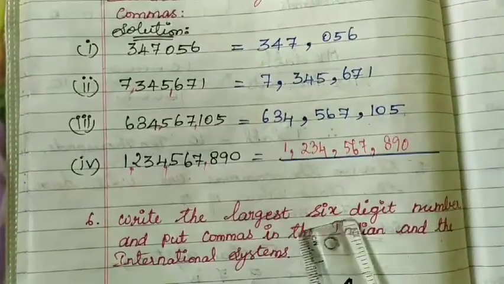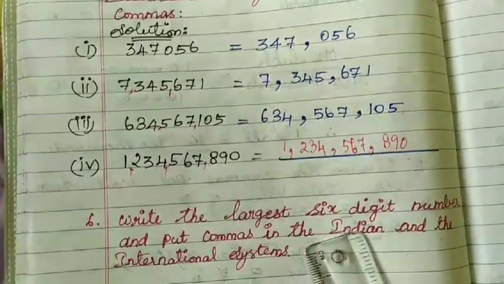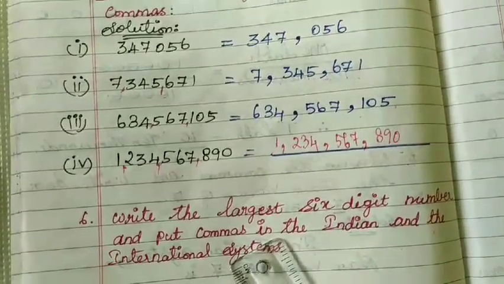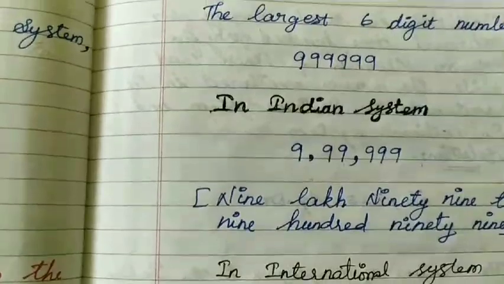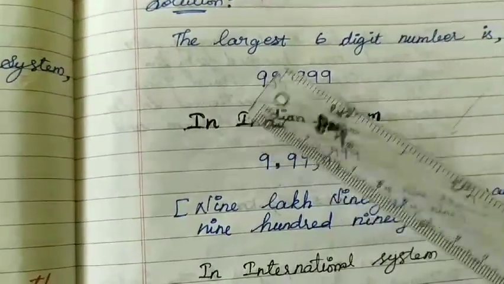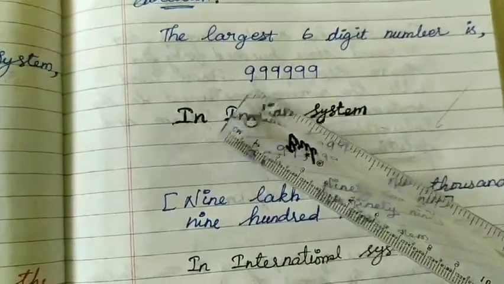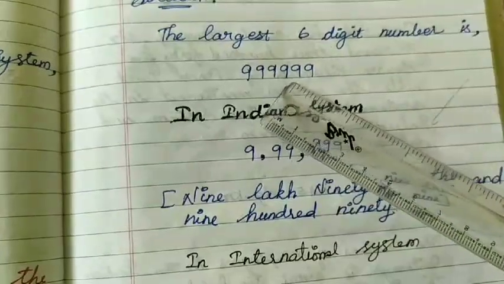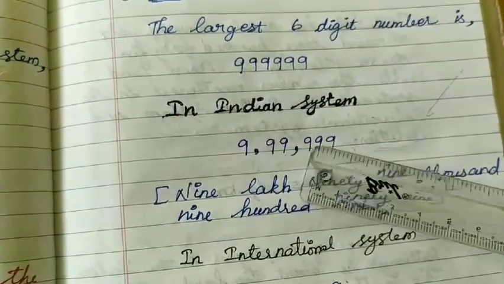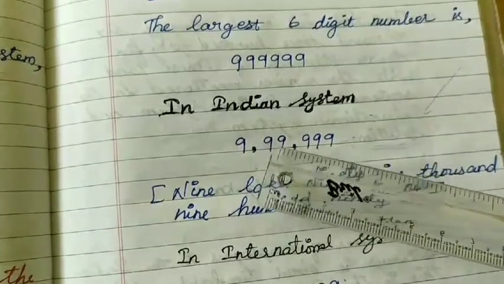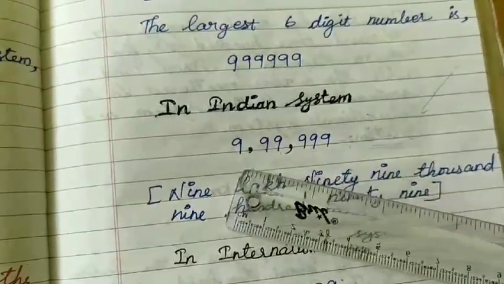Write the largest 6-digit number and put commas in the Indian and the international systems. First you need to write the largest 6-digit number. The largest number always starts with the number 9. 6 digits means you have to write the number 9 six times. Now in the Indian system, leave the last 3 digits, and after that every 2 numbers you put the commas.